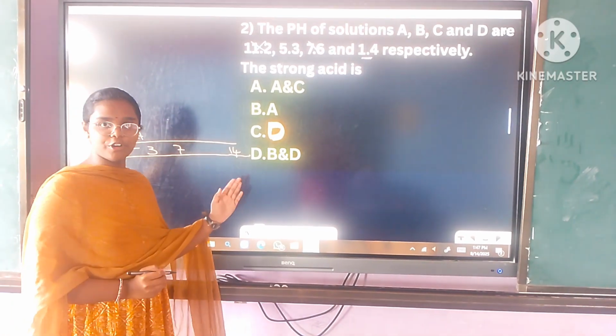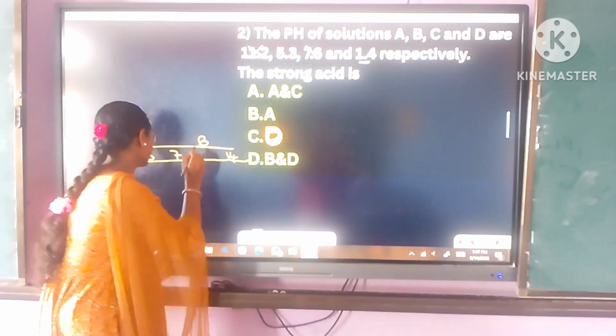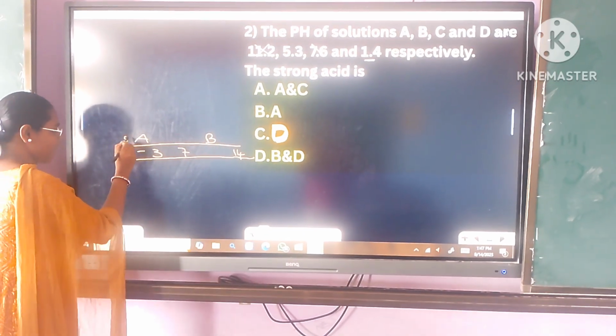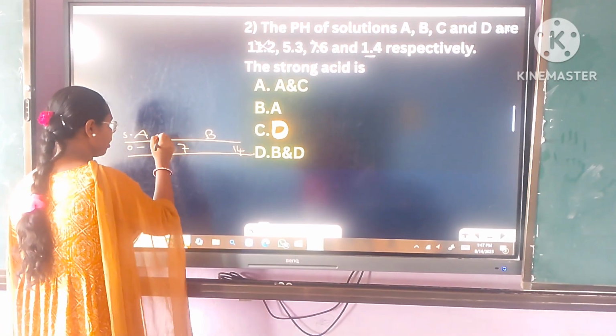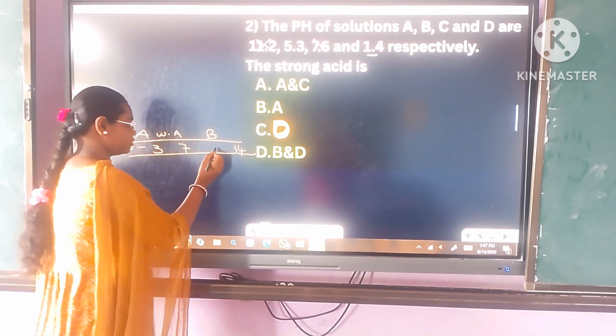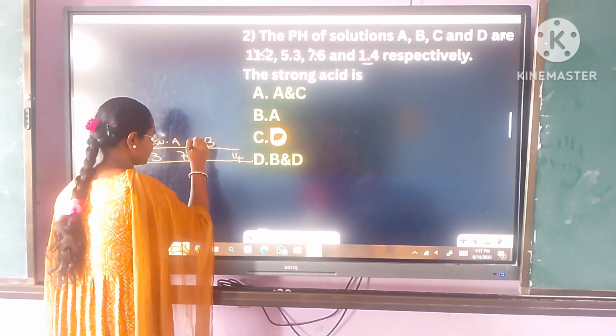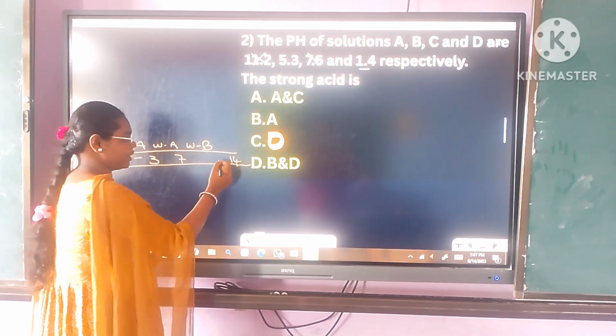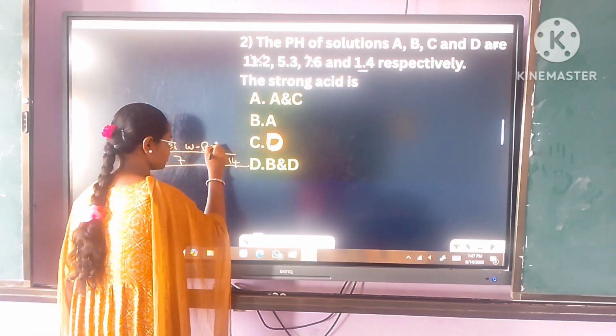More than 7 to 14 is bases. 0 to 3 are strong acids. 4 to 7 are weak acids. 8 to 10 are weak bases. 11 to 14 are strong bases.